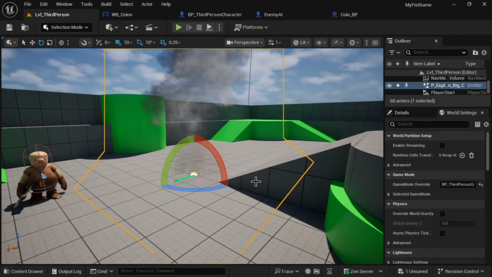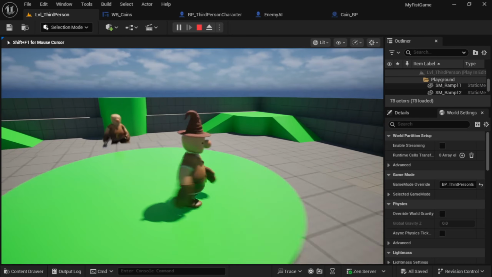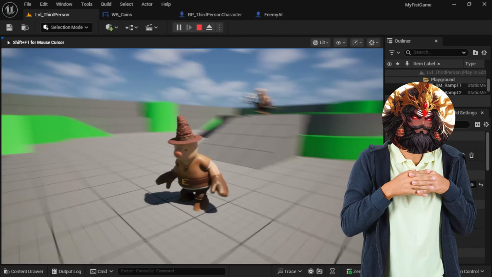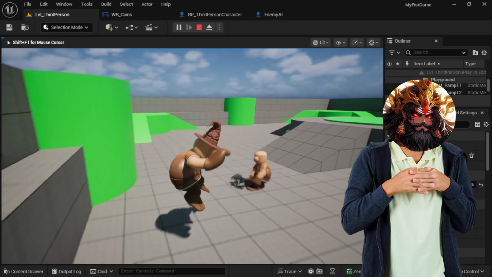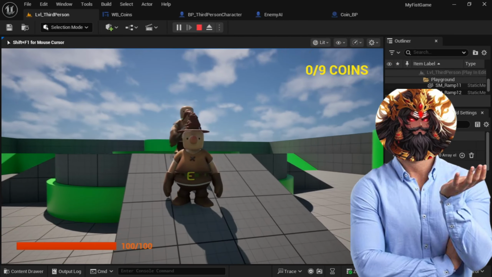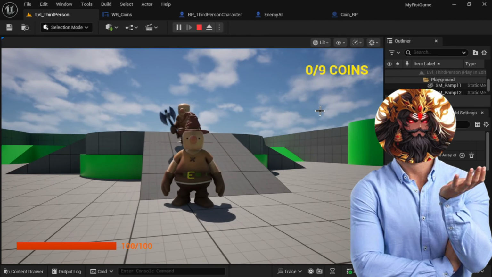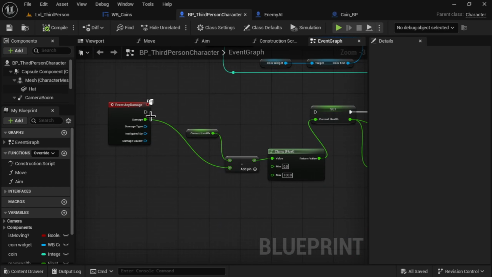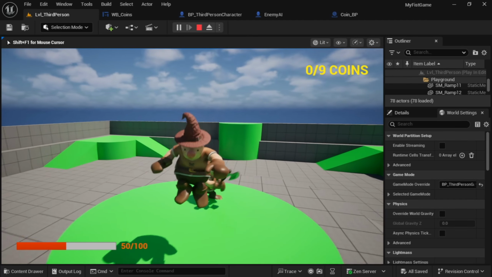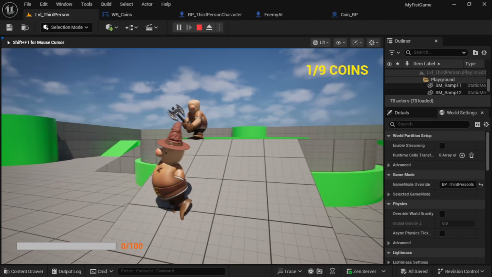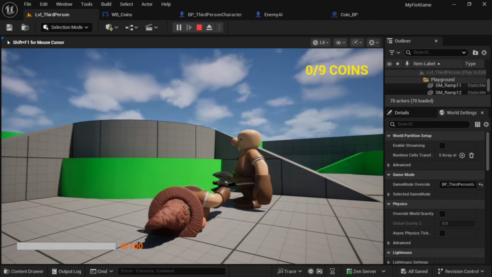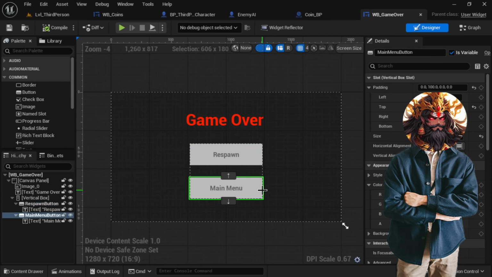And I also added some particle effect which will play when you pick up a coin. And it's working fine. But there is a problem. As you can see, the player is immortal, so he cannot die. So I made UI to indicate the damage and the coins. But as you can see, the health bar is not working, so I have to implement the health system now. Okay, now it's working. And now player can die. Maybe in just 2 hits. Wait, what the... Okay, it is fixed now.